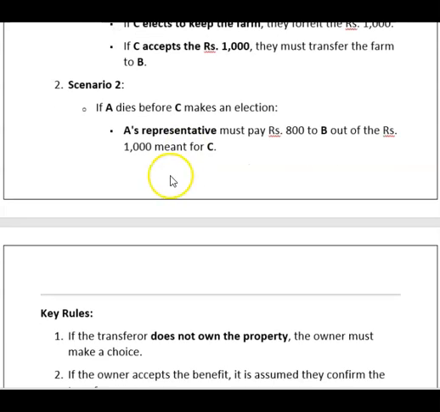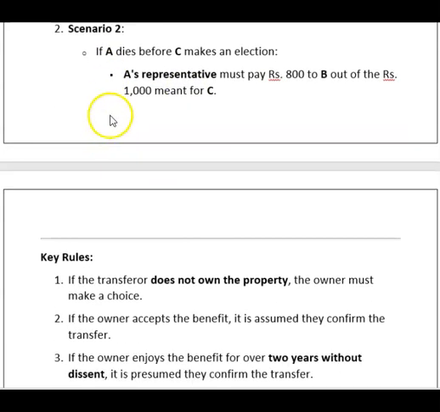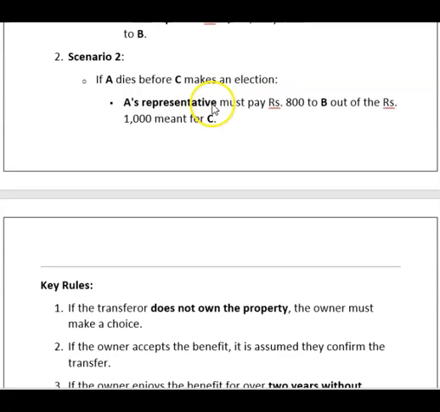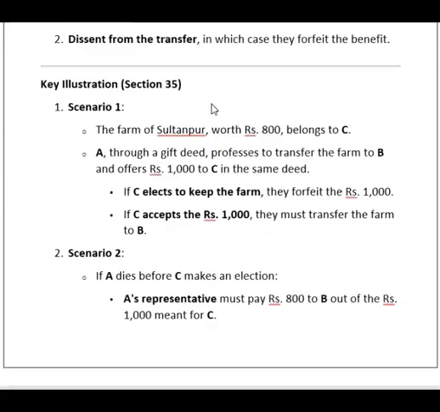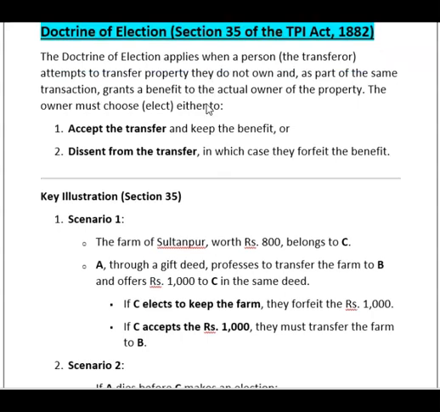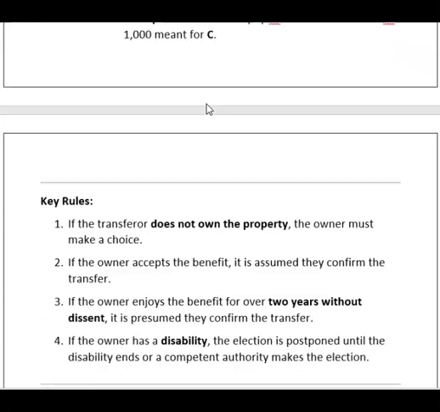Second scenario. If A dies before C makes an election, A's representative must pay 800 rupees to B out of the 1,000 rupees meant for C. This is called the doctrine of election. Sometimes a one-mark MCQ comes from this.